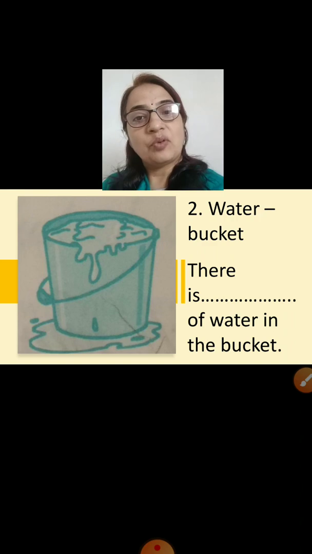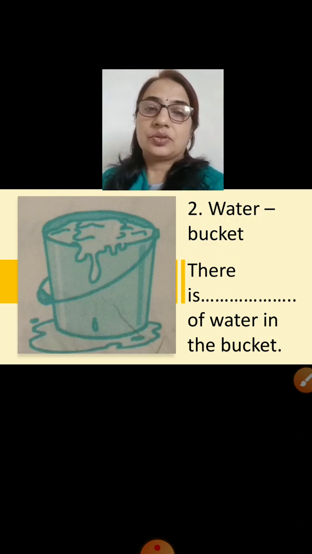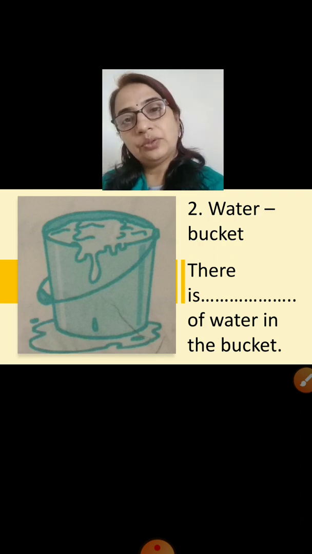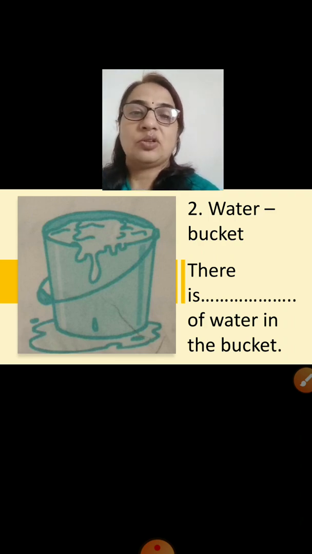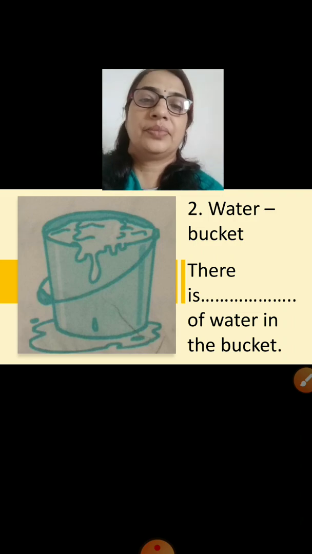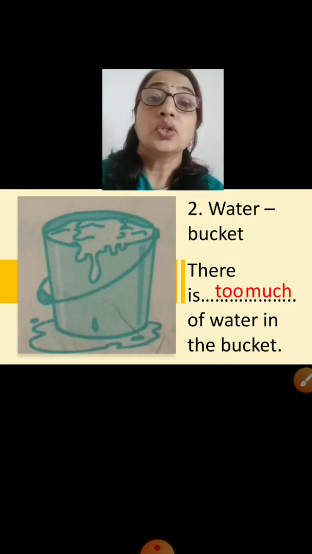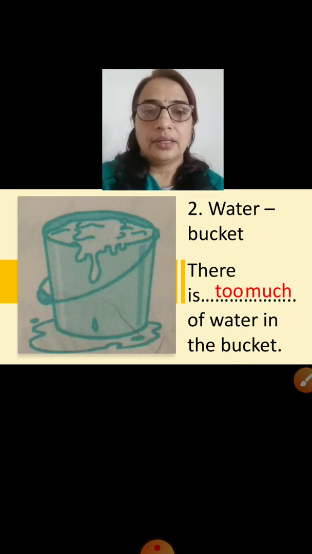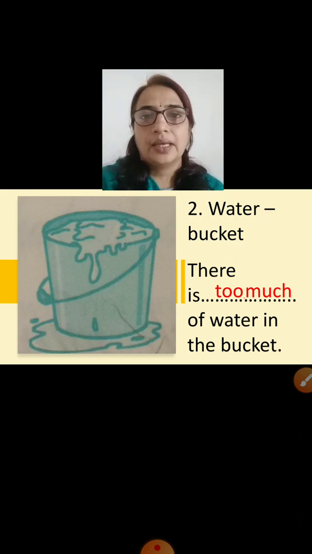The clue words are water, bucket. So there is dash of water in the bucket. What should we use? There is too much of water in the bucket.